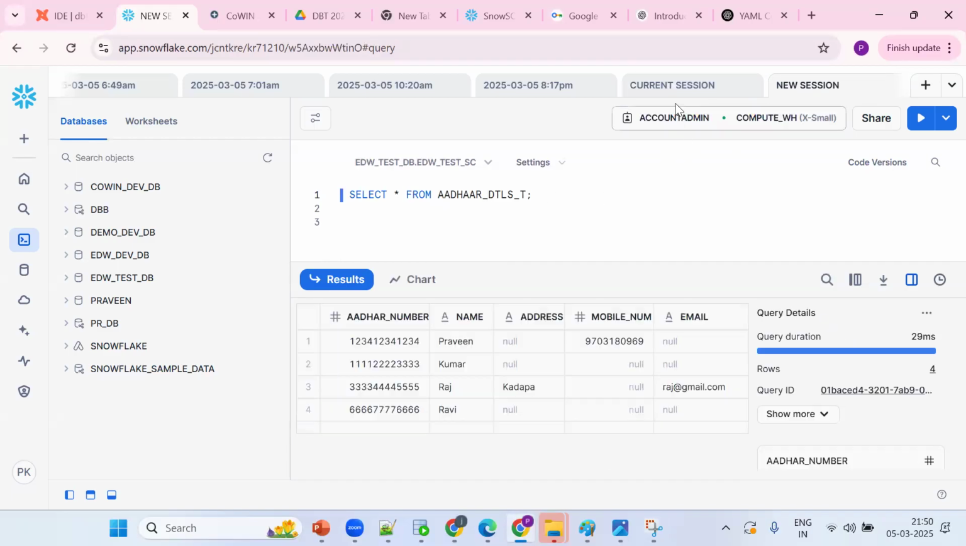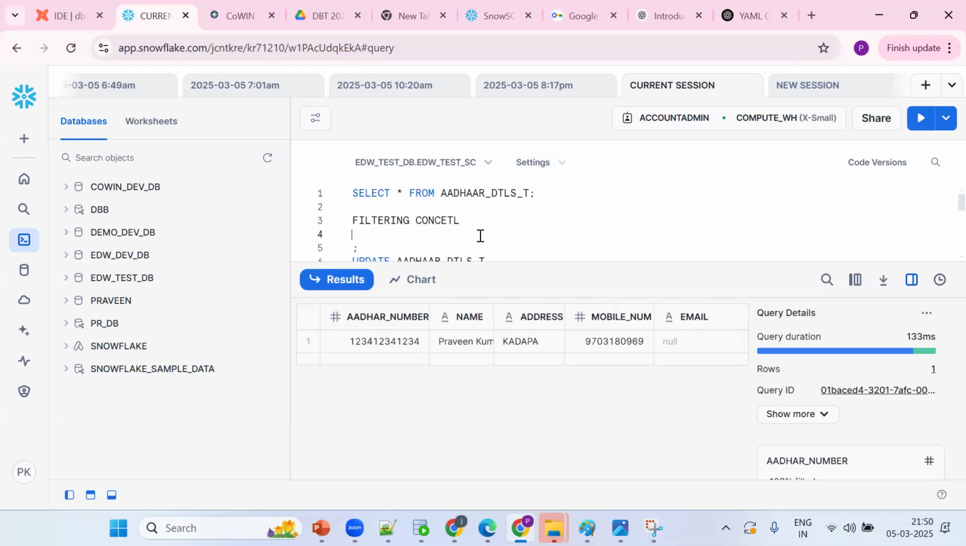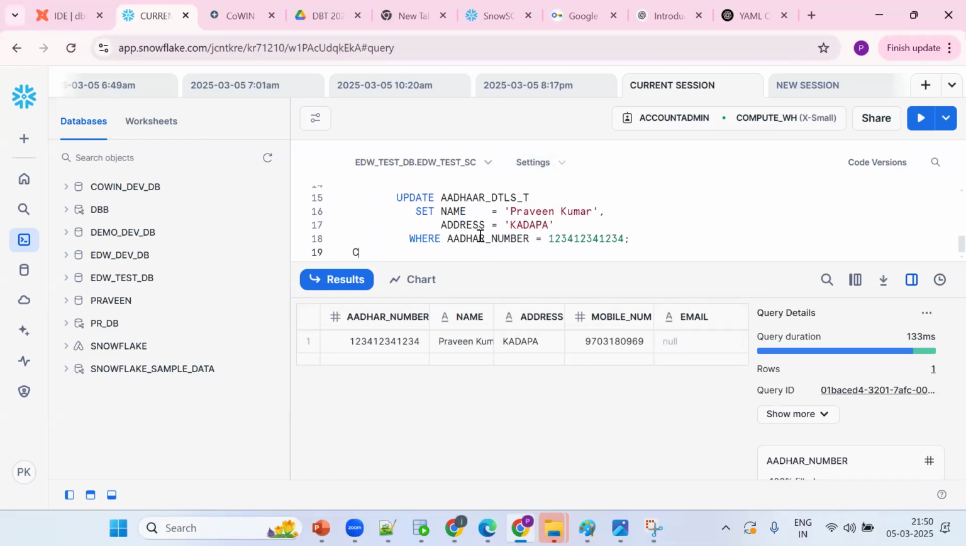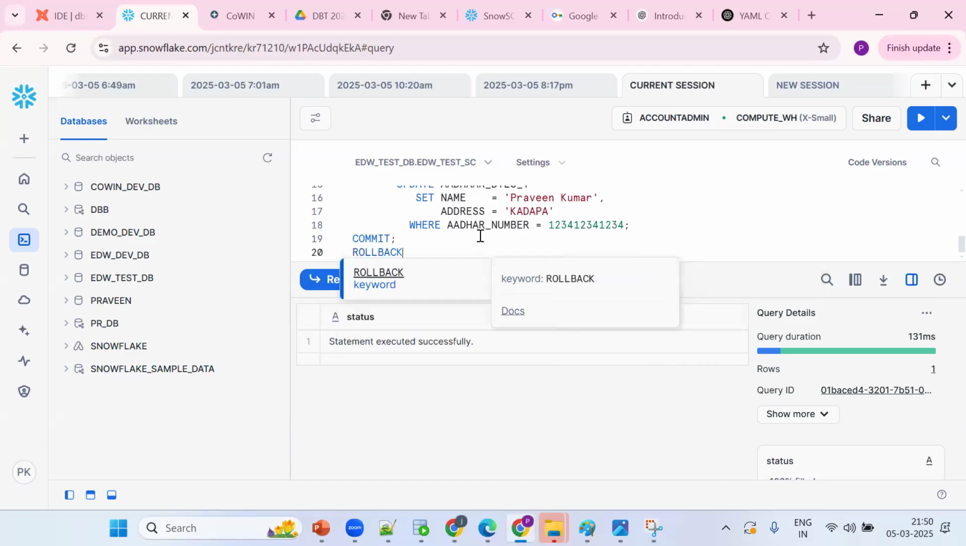In the current session, I need to control this transaction. How to control? With the help of COMMIT. Once we commit, our data will be stored permanently. Tell me, can I put rollback now? Will there be any impact?